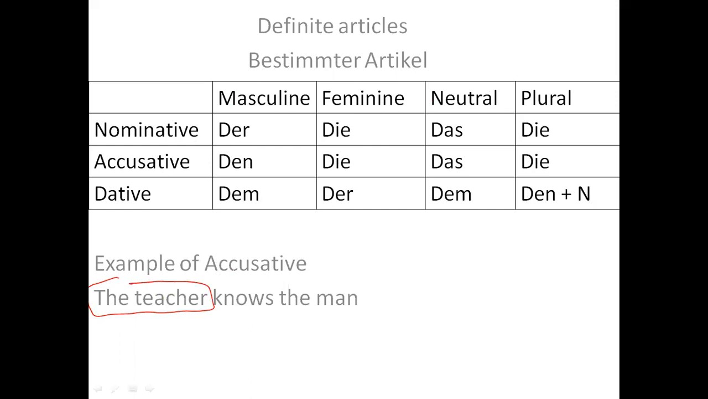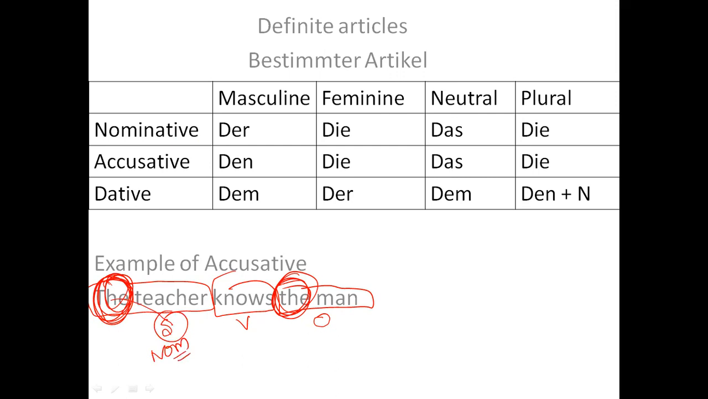Another example says the teacher knows the man. Now here, this is the subject, this is the verb, and this is an object. Here I have two "the": one "the" is here and the second "the" is here. But this "the" belongs to the subject, that means nominative. And this "the" belongs to the object. But which object? It is a direct object, right?